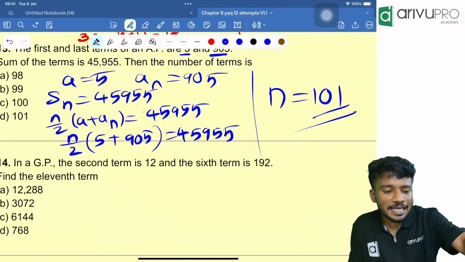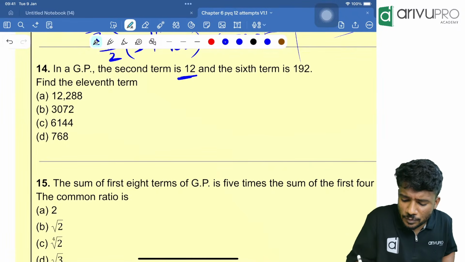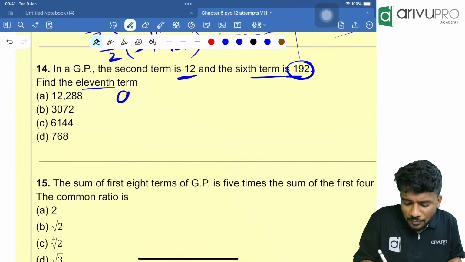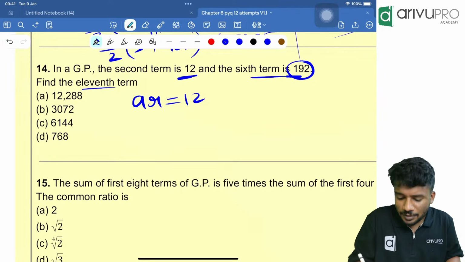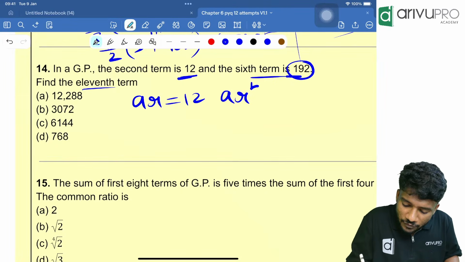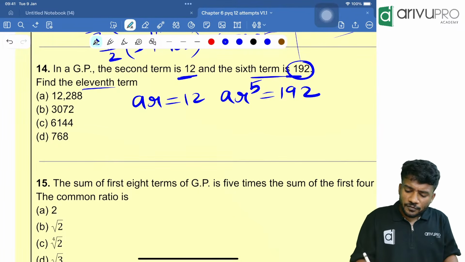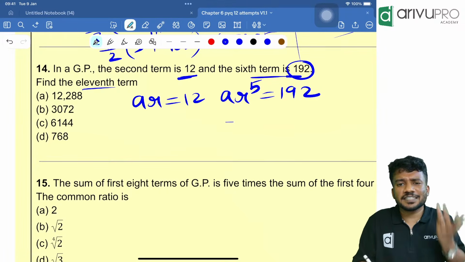Yes. Next question. In a GP, the second term is 12, the sixth term is 192, find the 11th term. Very good question. Second term a2 means ar, which is equal to 12. Sixth term, ar raised to 5, which is equal to 192. Now we need to find the a value as well as the r value in order to find the 11th term. Very easy.